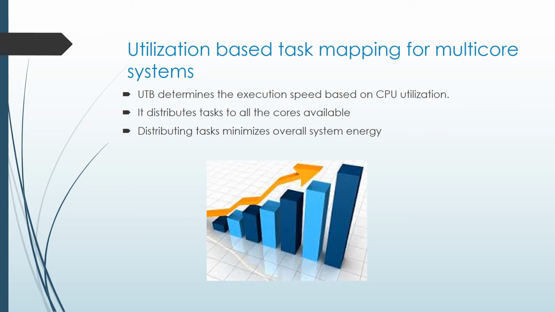The next algorithm is utilization-based task mapping for multi-core systems. This algorithm provides better efficiency in utilizing harvested energy as it selects the execution speed based on the CPU utilization, that is the lowest possible speed. It also distributes the task to all the cores, which minimizes the usage of overall system energy.